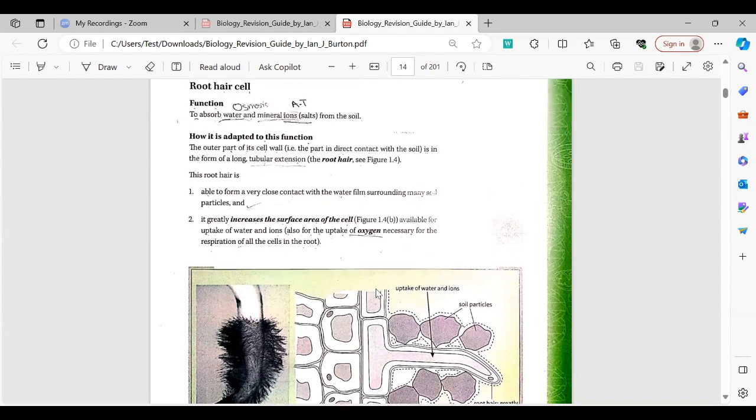The thing which comes in the exam is how root hair cells are adapted to carry out active transport. The answer is that they have an increased surface area of the cells. By increasing the surface area, there is a greater surface area available for the uptake of water and ions.